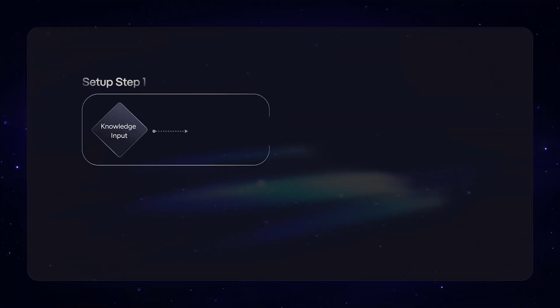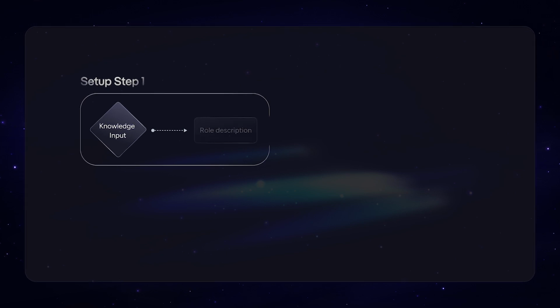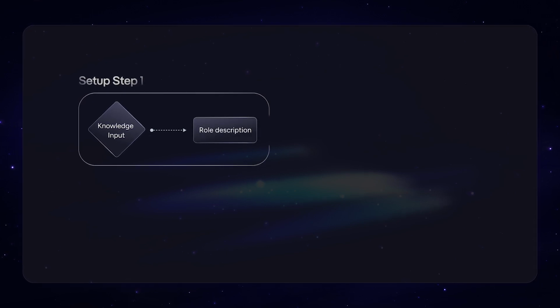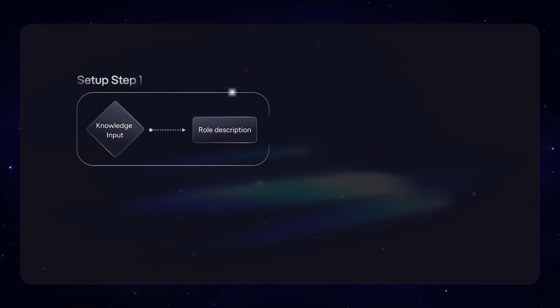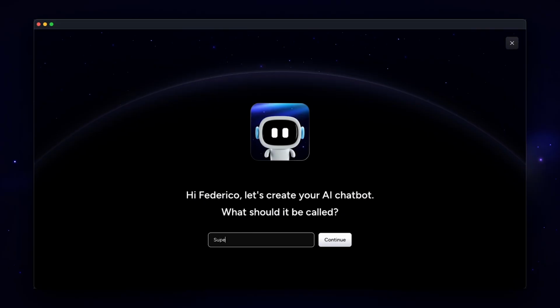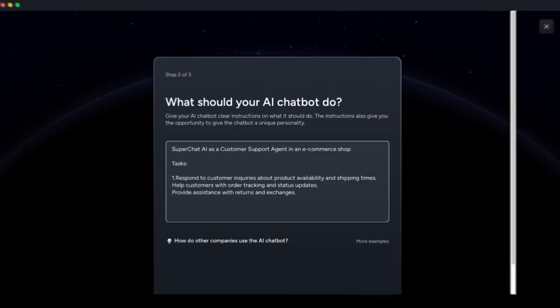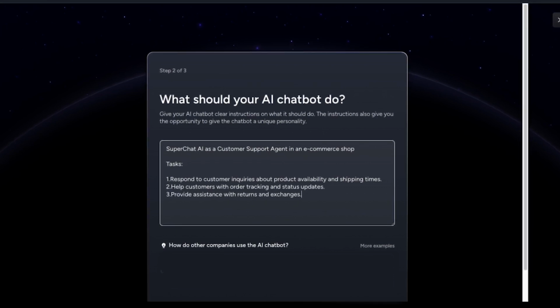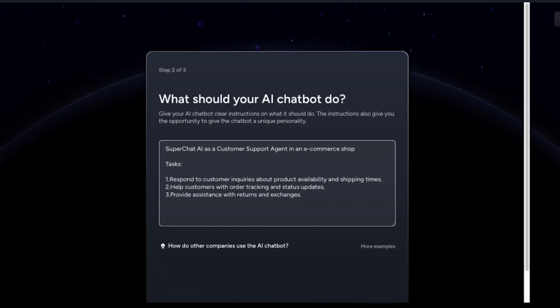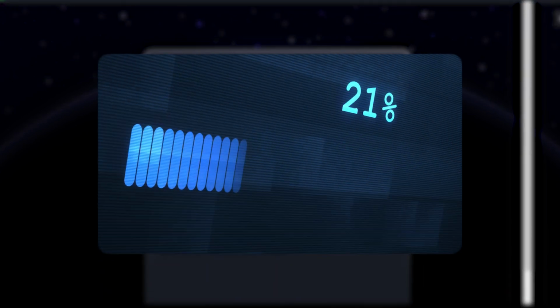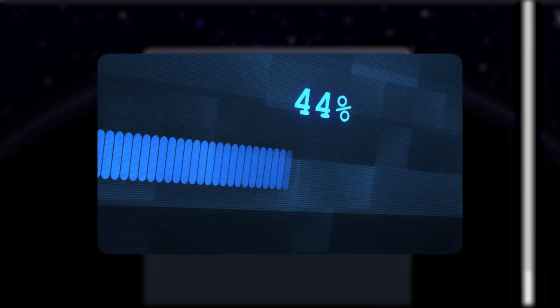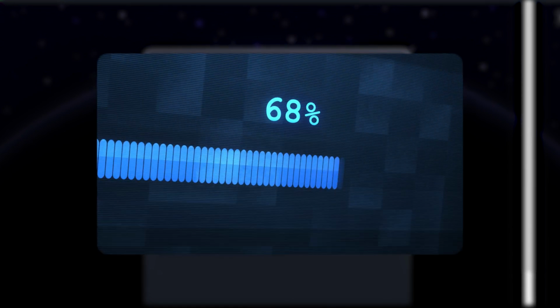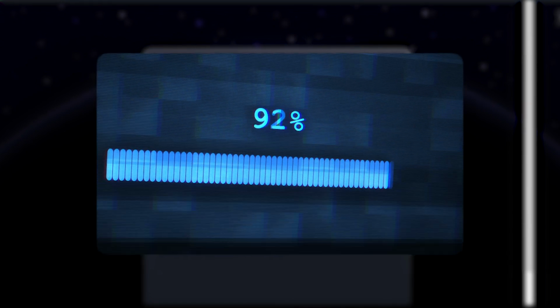The second part of the training is defining a role description for your chatbot. Here you give the AI all the instructions on how it should behave. It's important to first establish the basic role the AI will take on. For example, is it a specialist in sales, support, travel tips, or cooking recipes? You have no restrictions here. The only important thing is that the knowledge you train the chatbot with matches its role. Remember, the more detailed your role description, the better the AI will know how to behave.